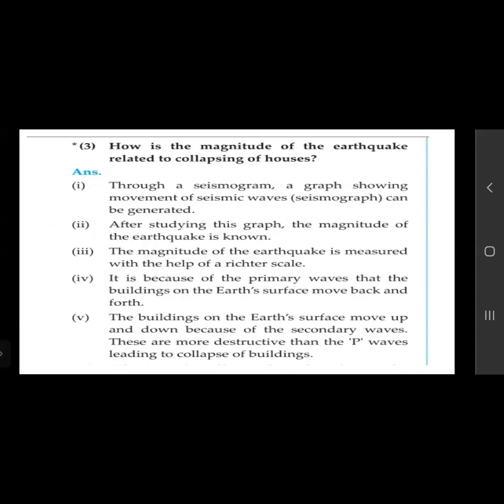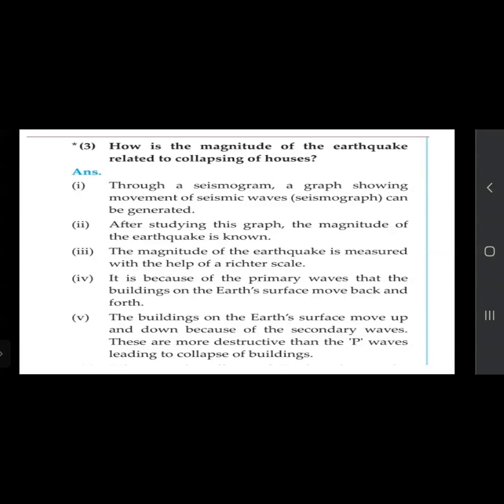How is the magnitude of the earthquake related to collapsing of houses? When we hear the news of an earthquake, they tell the magnitude also. So how is it determined? Through a seismograph, a graph showing movements of the seismic waves can be generated. We have seen that instrument, the seismograph.